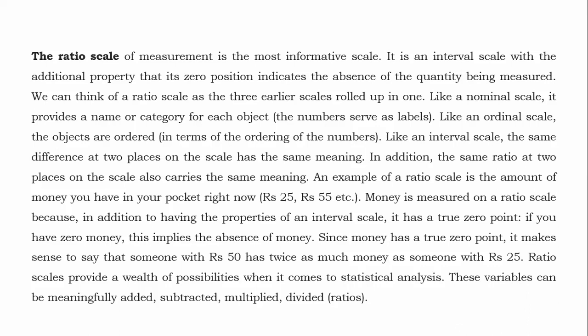And like an interval scale, the same difference at two places on the scale has the same meaning. So this is really a wonderful, meaningful paragraph. All the properties of three previous have been assembled together in this ratio scale. In addition, the same ratio at two places on the scale also carries the same meaning.